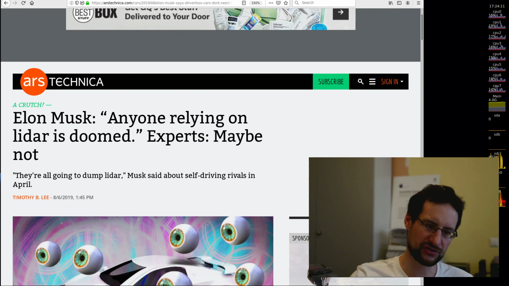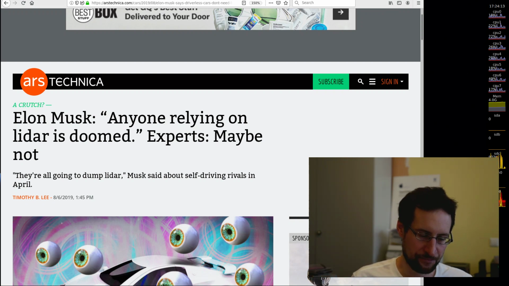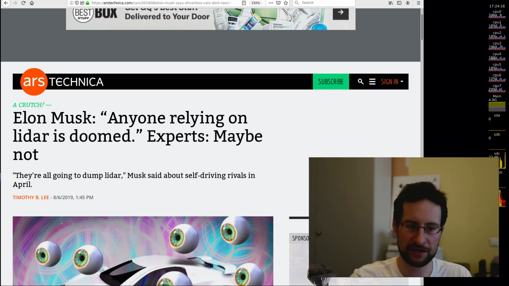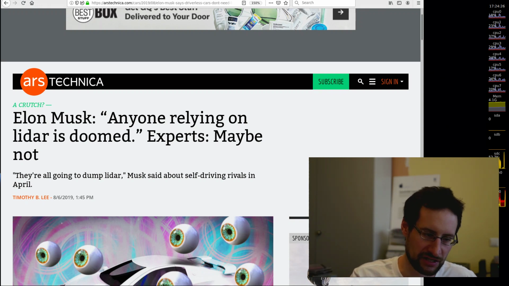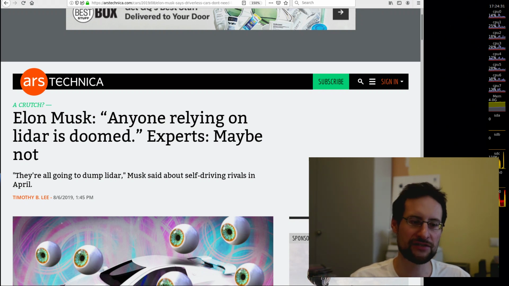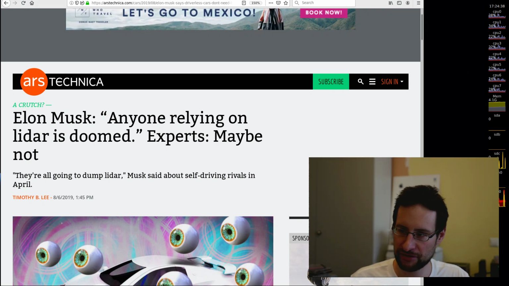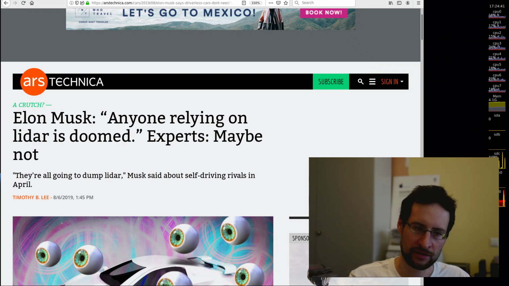Maybe this is a pure cost-down decision, right, Elon Musk, that he just says, yeah, it's just too expensive, this marketing hype, like, you don't need this, or it's crap or whatever, when in reality it's just cost down, we don't want to put these expensive devices in there, we need to just get this working with cameras. Although in my opinion, from here right now, unless we get totally magic cameras that can look through snow and ice and rain and have much higher dynamic range to not be blinded as much by sunshine.